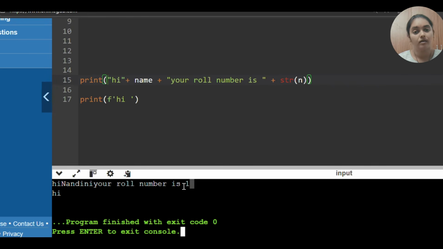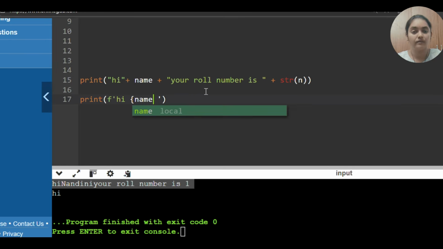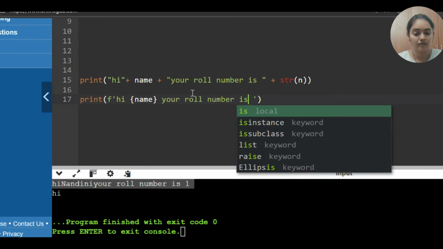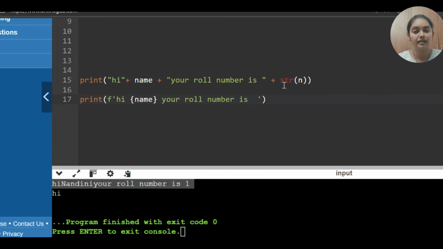See how we can: hi, and then if you want to use the variable name in format string type, you have to open the curly braces and inside that you have to give the variable name, and then same, your roll number is, and then again we have to call that variable called n, right?